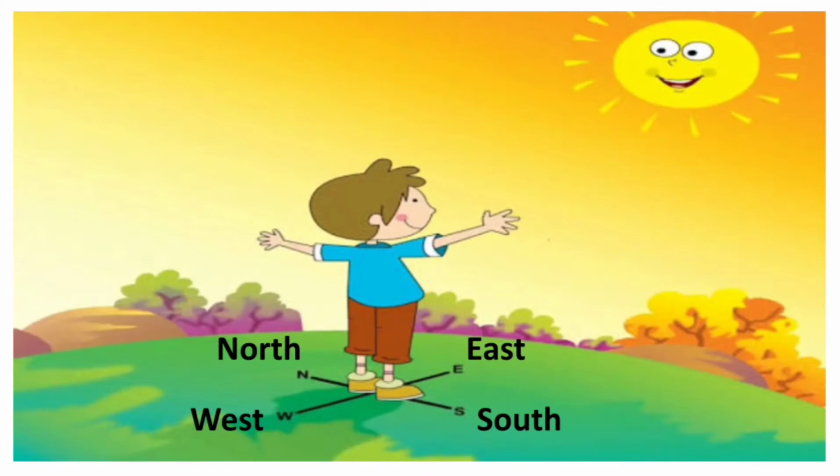The sun sets in the west. In the evening, the boy's left hand points to north and his right hand points to the south. Children, you should know that sun does not move. It is the earth that moves, due to which it appears as if the sun is rising or setting.